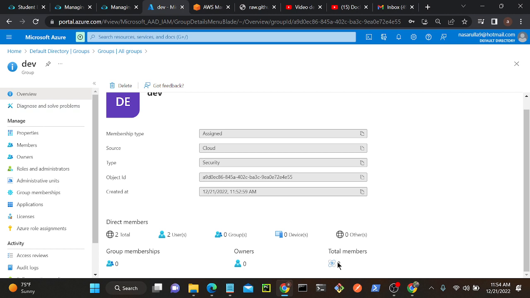You're not getting it? Okay, I'll tell you. Consider I have two groups, group 1 and group 2. In group 1 I have three users, user 1, user 2, user 3. In group 2 I have one user. Is it possible to add this group into the other? That's my question. We can. This will be the developers team and that will be some other team. We can add, but when it comes to AWS, it's not possible. So we cannot add there. But when it comes to Azure, we can add a group and we can add users as well. That's the benefit. I hope you understood.